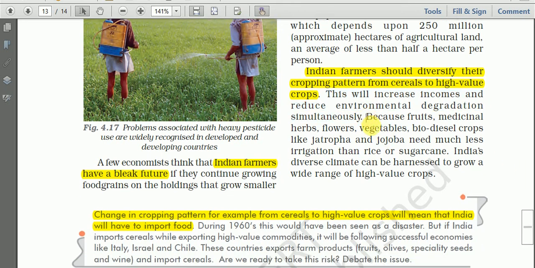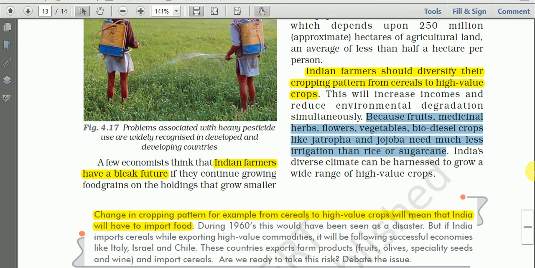Because fruits, medicinal herbs, flowers, vegetables, biodiesel crops. You know, biodiesel is a form of diesel fuel derived from plants or animals, like jatropha and jojoba, and these need much less irrigation than rice or sugarcane.